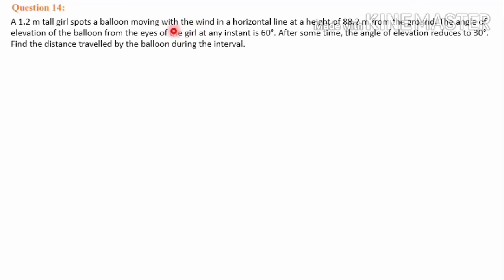The balloon is moving with the wind in a horizontal line. A moving balloon she is observing, and the height of the balloon from the ground is given to us, that is 88.2 meter. First she observes the angle of elevation of the balloon, that is 60 degree. Since the balloon is moving, after some time the angle of elevation changes from 60 to 30 degree. We are asked to calculate the distance traveled by the balloon.